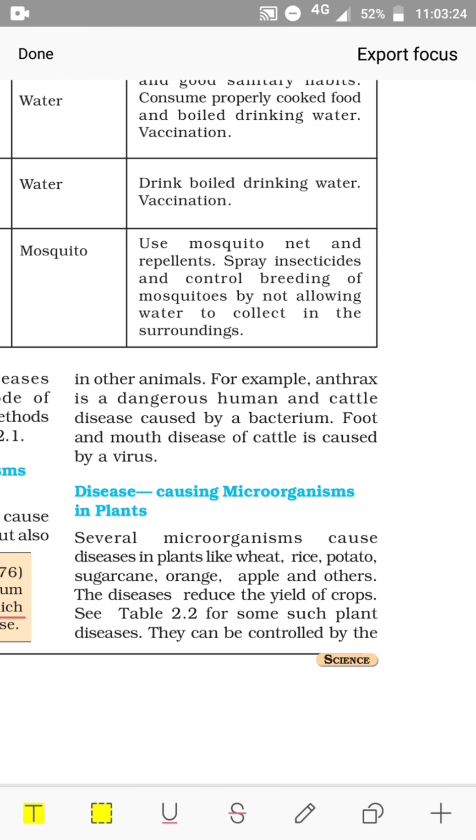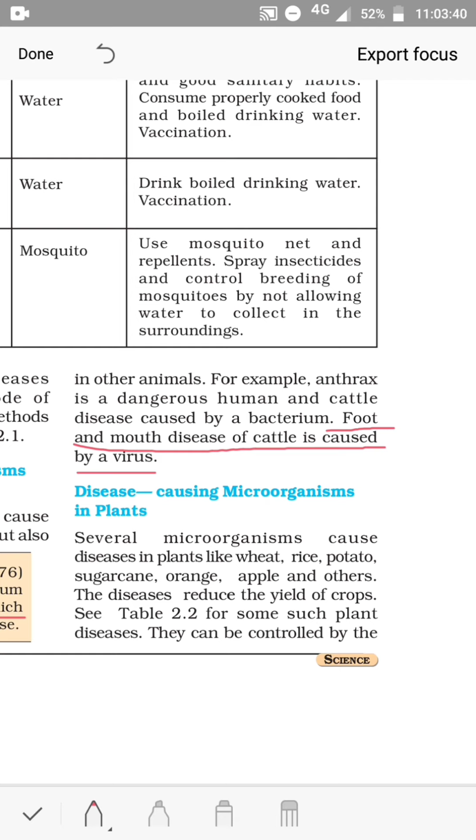Foot and mouth disease of cattle is caused by a virus. So, name of two animal diseases we have learnt. One is anthrax, the other is foot and mouth disease. Anthrax is caused by a bacterium. Foot and mouth disease is caused by a virus.